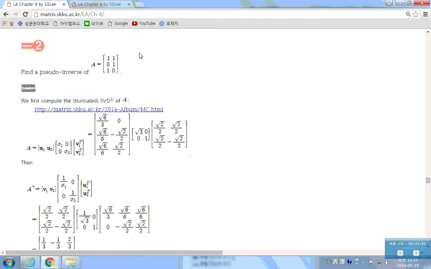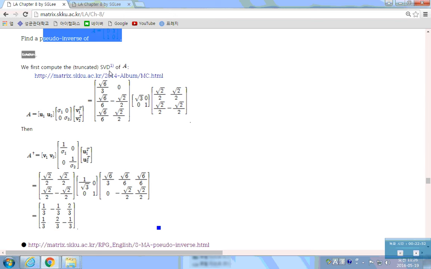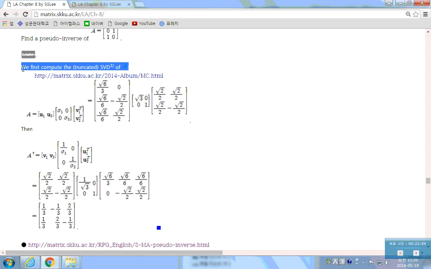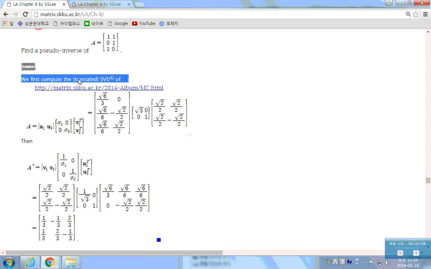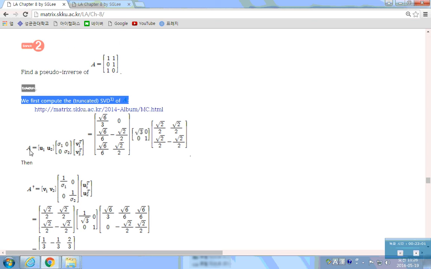Next, now we have a 3 by 2 matrix A. Then find the pseudo inverse. How? We find the singular value decomposition. We can find the eigenvectors of A A transpose and A transpose A, and find U1, U2, and V1, V2 to make matrices U and V. Then the singular values are sigma 1 and sigma 2, which are square root of 3 and 1.